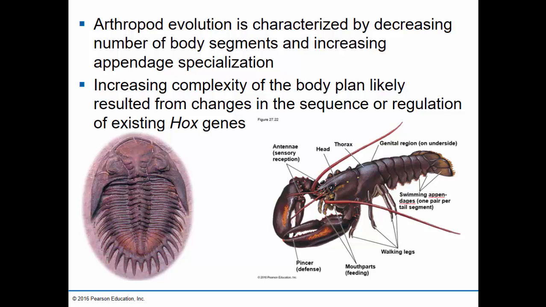We've got the pinchers for defense, the antennae that are involved in sensory reception, we've got mouth parts involved in feeding, and separate walking and swimming legs that give the lobster the ability to move around on both the land and the water. Okay, so we can see how this specialization allowed for greater ease of movement in a variety of environments. So we could really say that this lobster is very versatile and pretty darn talented as well.